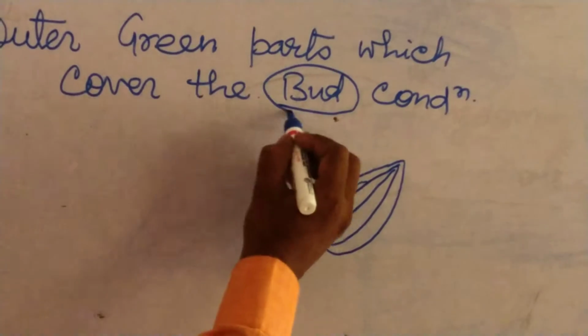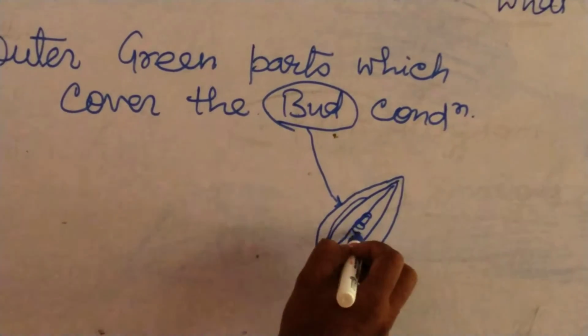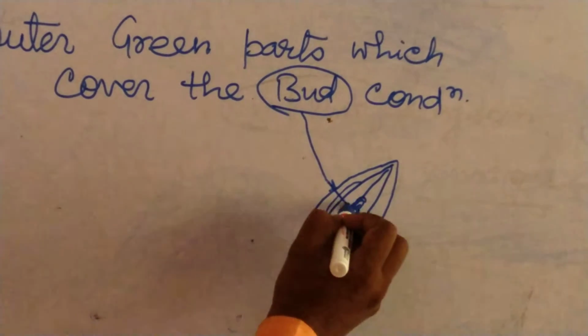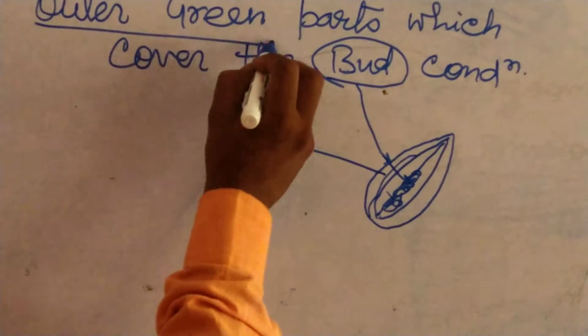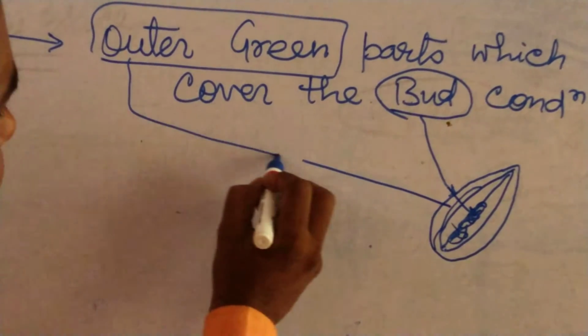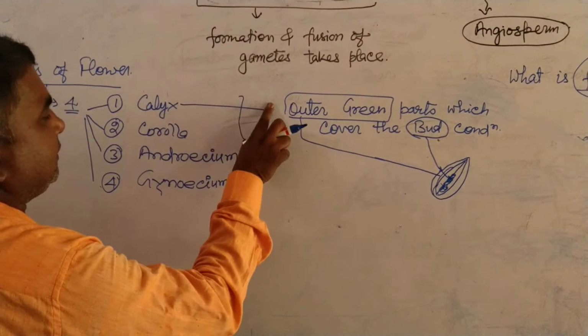So this is a bud, and this bud is covered by outer green parts, and these outer green parts are known as calyx.